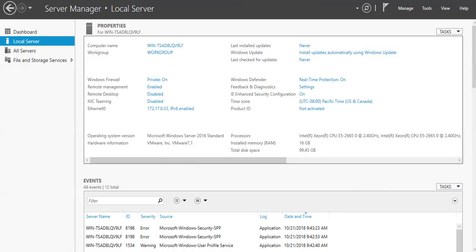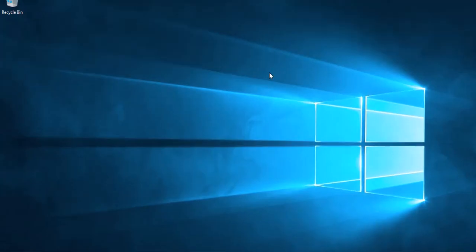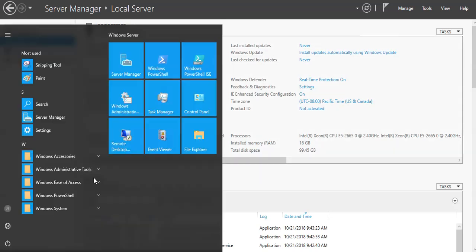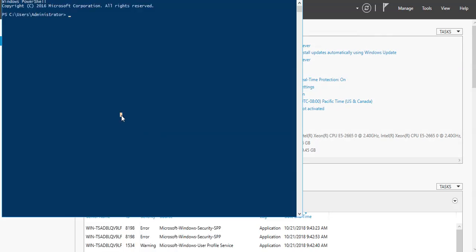Yes, we are able to RDP this server. Now the installation has been completed.